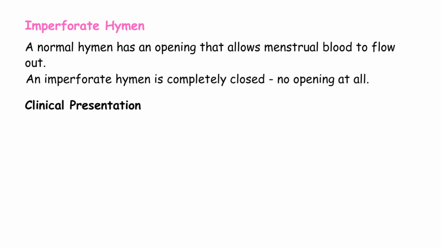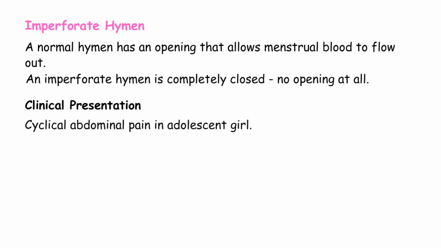It presents with cyclical abdominal pain in adolescent girl. A 13 or 14-year-old girl develops severe lower abdominal pain every month. The pain comes like clockwork, same time each month, lasts a few days, then goes away. Why? Because she is having periods. Her ovaries work, her uterus works, menstrual blood is produced. But it cannot flow out.